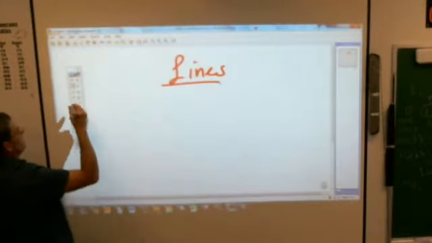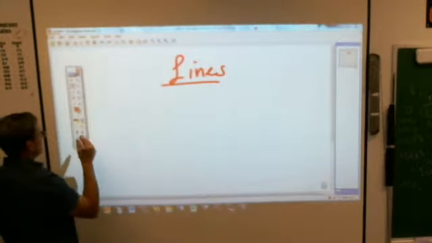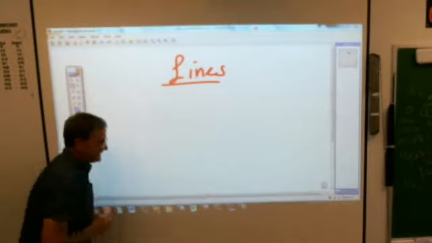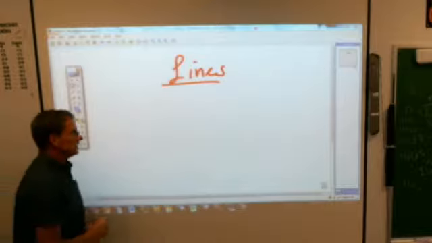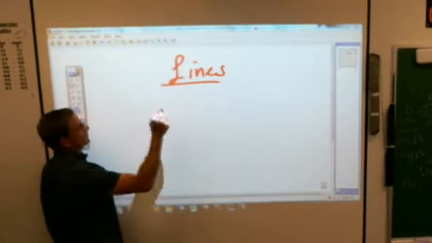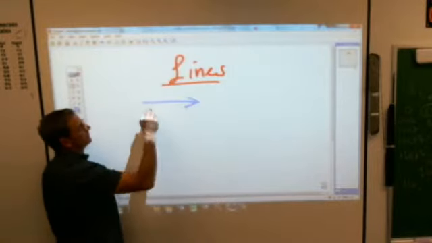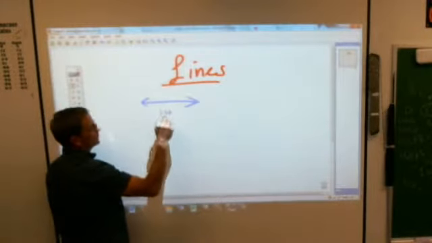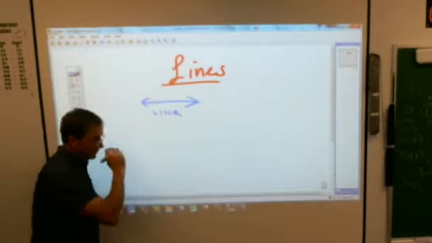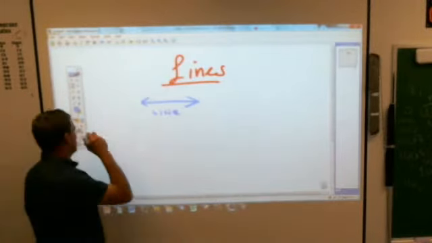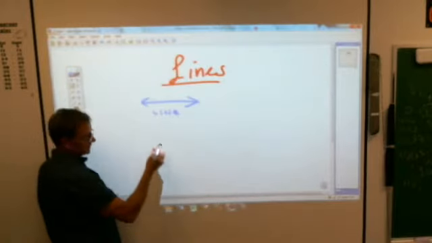Make sure you understand the difference in these things. When we talk about lines, sometimes we talk about line segments, we talk about rays, and we talk about lines. People get things wrong all the time. First of all, in order for something to be a line, what does it have to have? Victoria, it has to have arrows on each end. Right. A line, ladies and gentlemen, never ends. It goes on forever in both directions, and that's what those arrows signify.